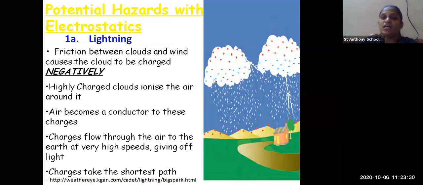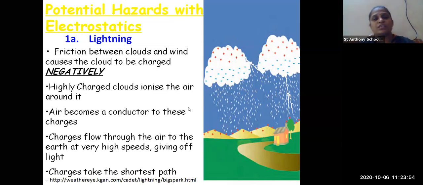and this friction causes lightning in the clouds. And as you know, if the friction is less, the lightning can be seen in the clouds only. But if the friction is more, the lightning can be seen very highly, and that lightning comes towards the earth's surface.